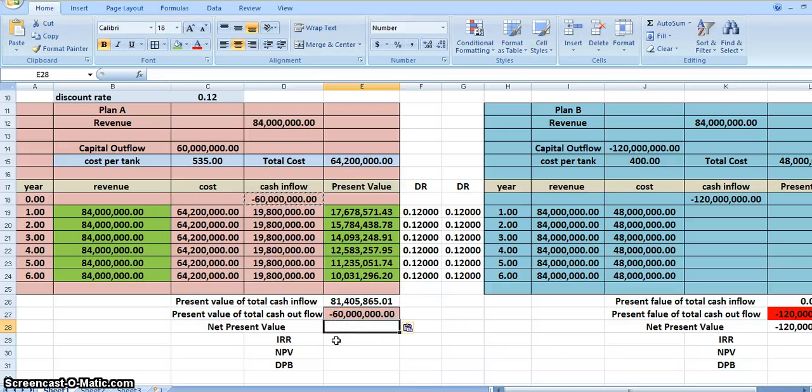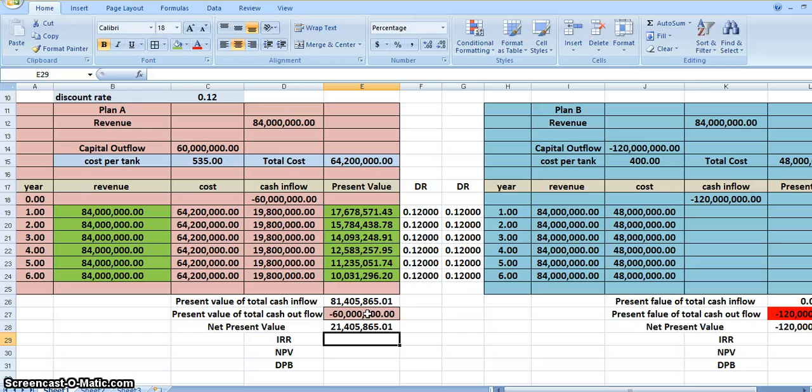Now what is our net present value? Net present value is the present value of cash inflow minus the present value of cash outflow. Therefore, 80,000 plus this one, because it already has a negative sign.